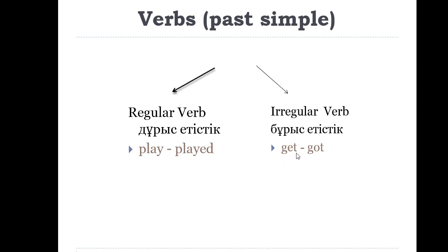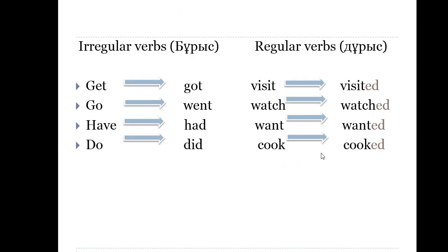For example, get, it is in present, got, it is in past. So for example, look at these words, irregular verbs, бұрыс етістіктер: get, got, go, went, have, had, do, did, yeah, and etc. We have a lot of irregular verbs, yeah.